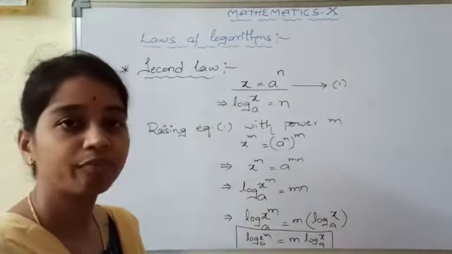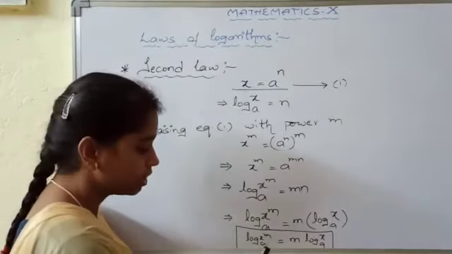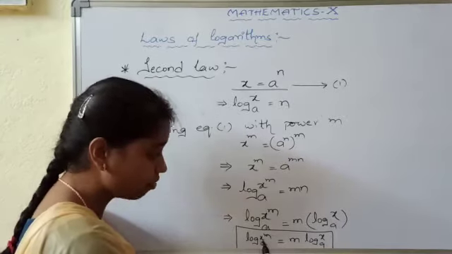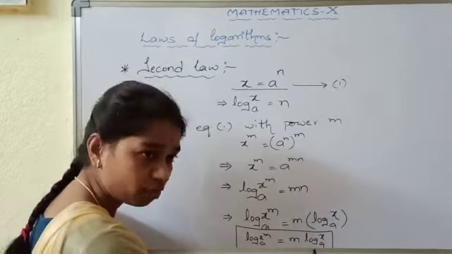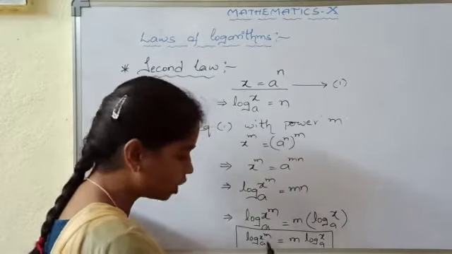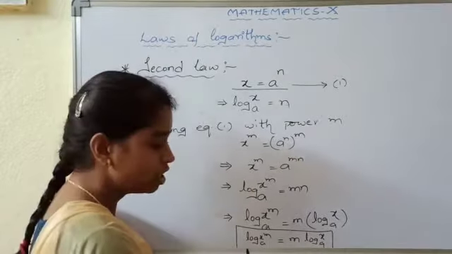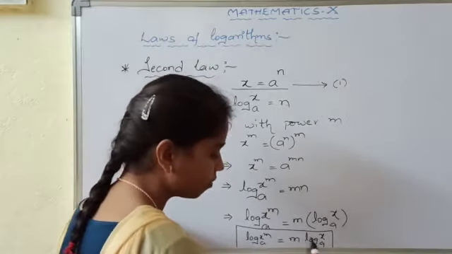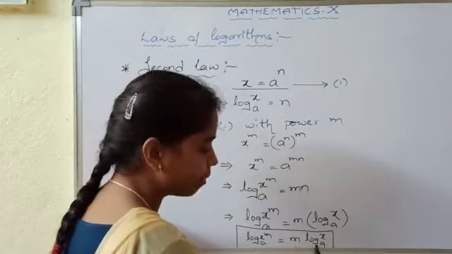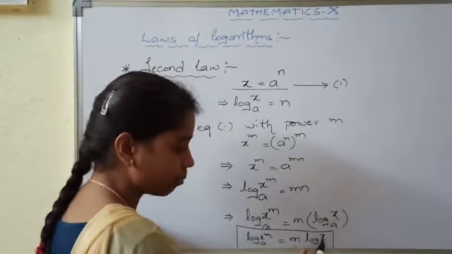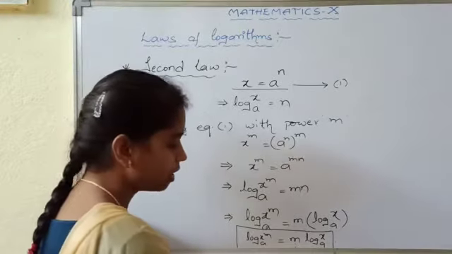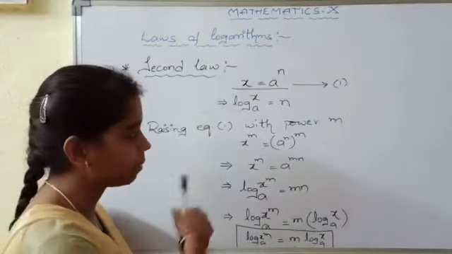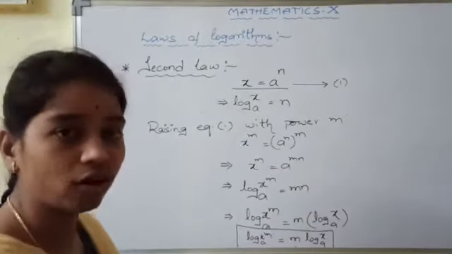So what is the second law? The second law states that the logarithm of any exponential can be found by multiplying the logarithm value of that number with that exponential. Multiplying the logarithm value of that number with that exponential, we will get the logarithm of the exponential of any number. So let us see some examples based on the second law of logarithm.